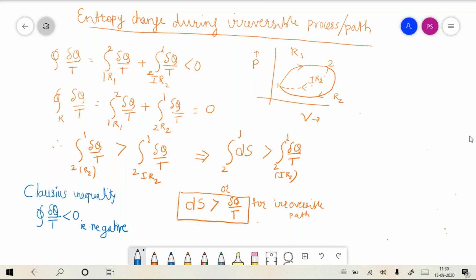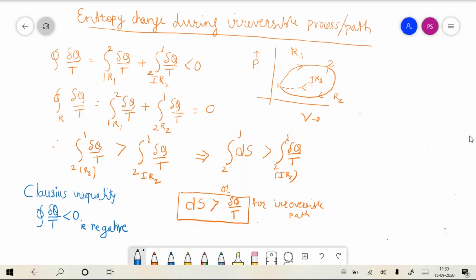So the question is, if you find that the cyclic integral of del q by T is greater than zero, then what would be the conclusion? It would be that the cycle is impossible.